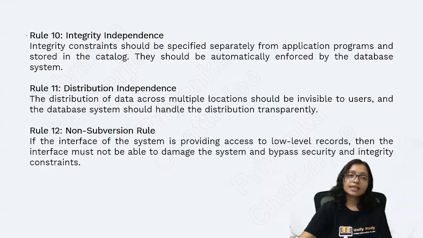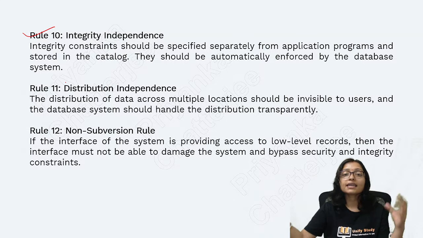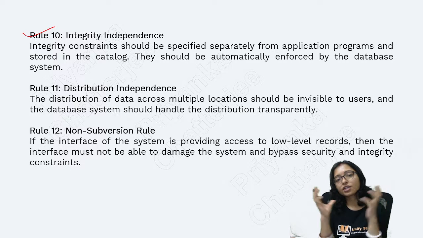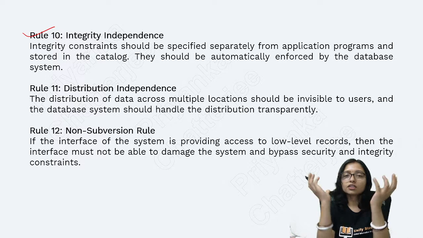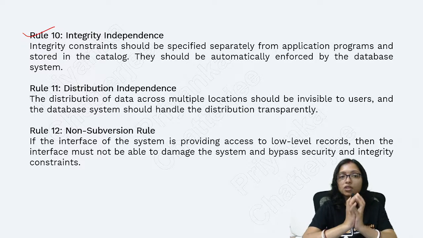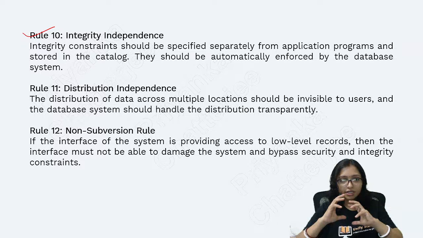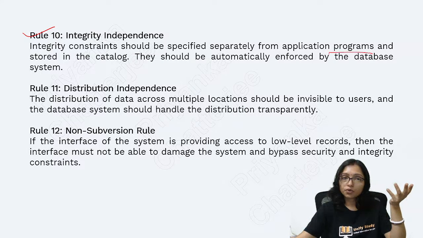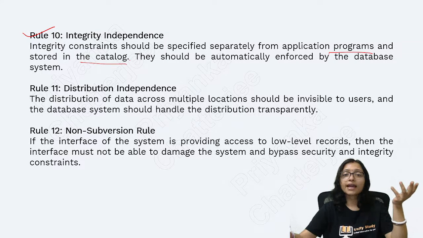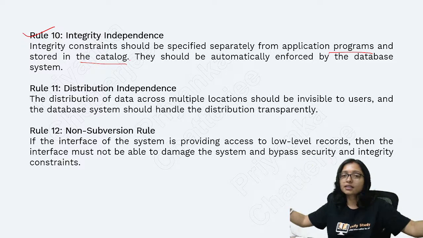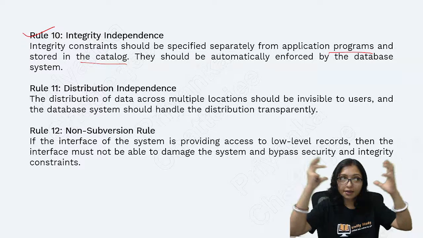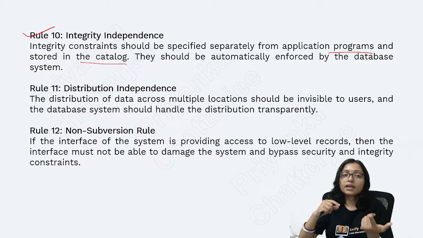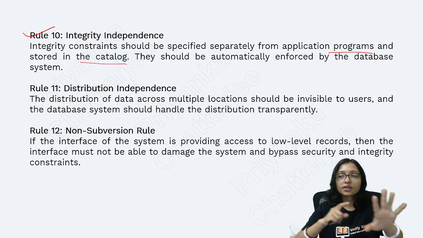Next one is integrity independence. What is the meaning of integrity? Integration. You are integrating all the data together. So integrity constraints should be stored separately from the application program, in the catalog. Different databases are there. Now all the databases are integrated together. Then also it should be independent, so that if one is affected, the other will not be affected.